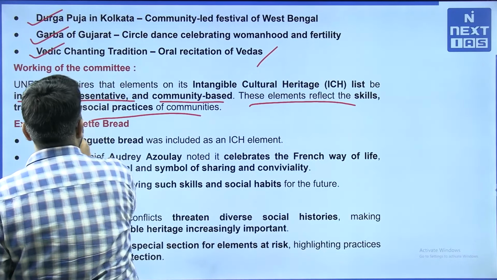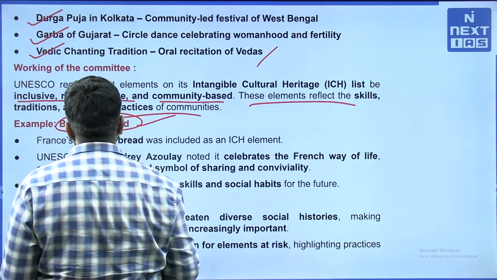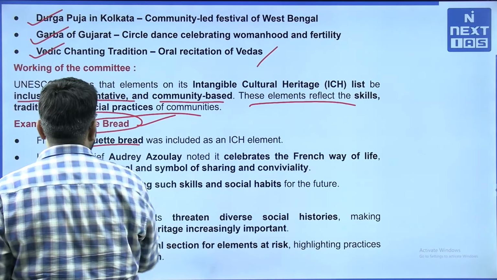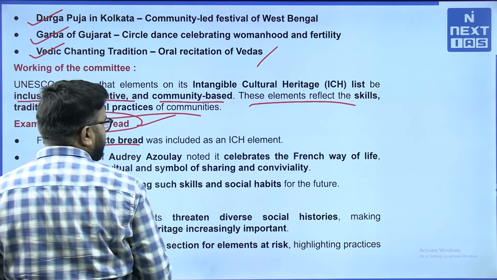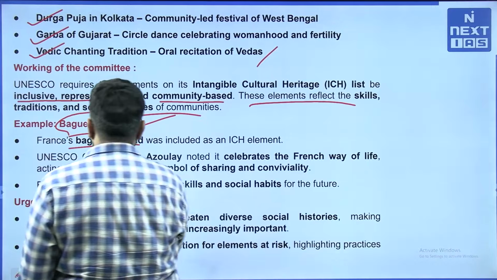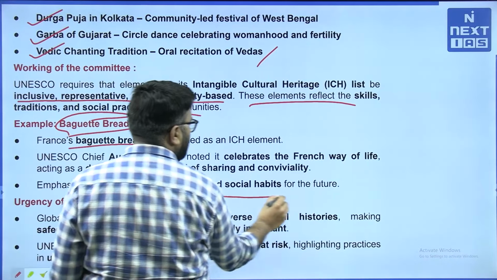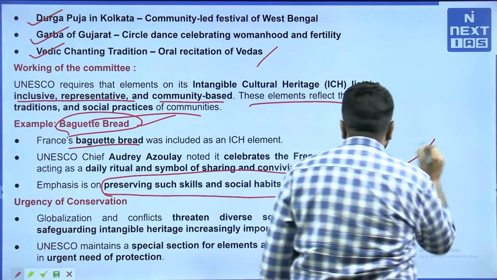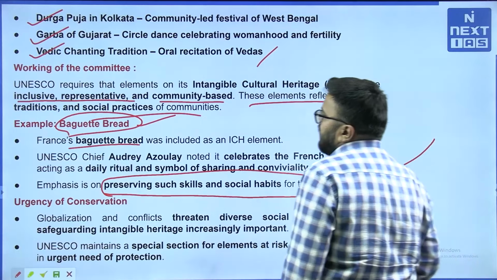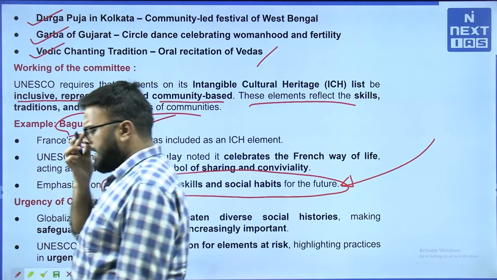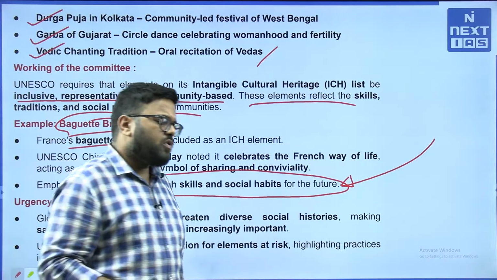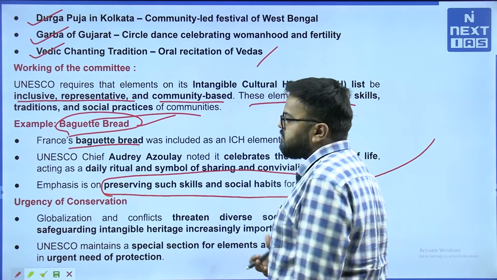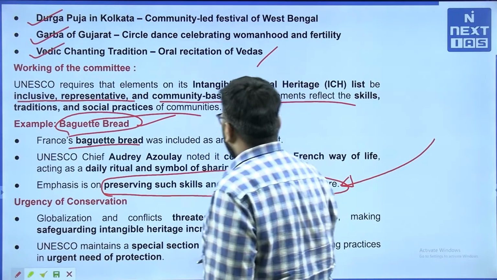For example, baguette bread. France's baguette bread was included as an ICH element. UNESCO chief Audrey Azoulay noted it celebrates the French way of life. The emphasis is on preserving such skills and social habits for the future. So this is also one of the foremost goals of declaring any heritage or part of culture which is very important for the day to day life of people.